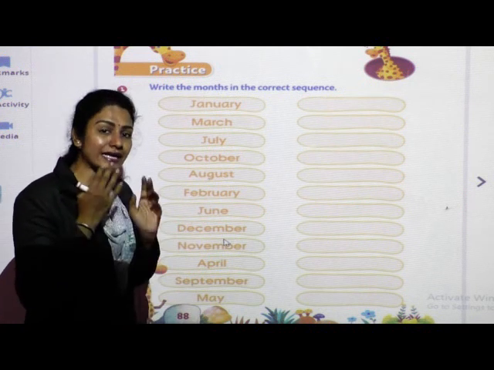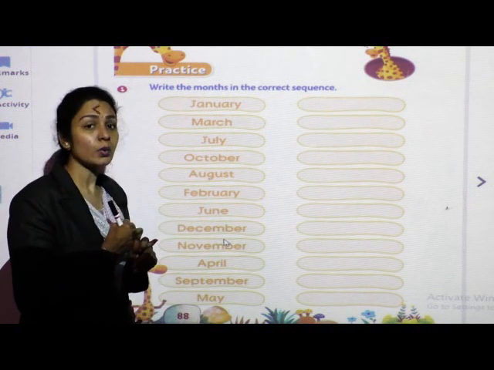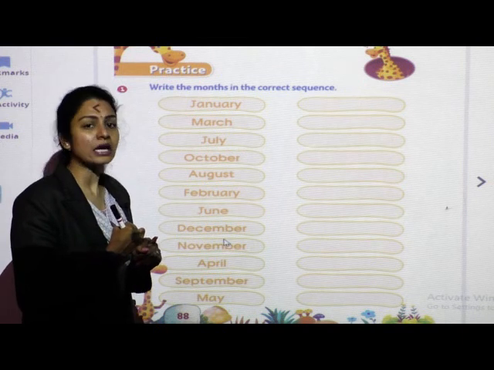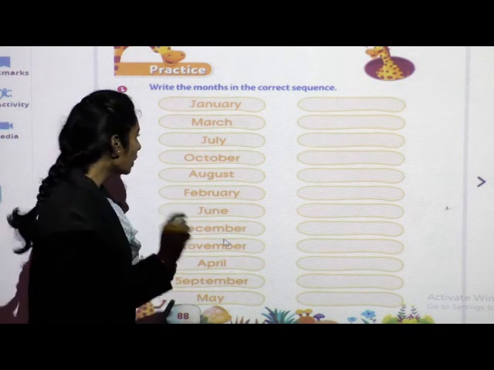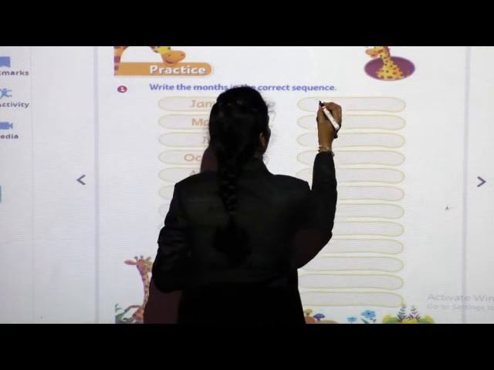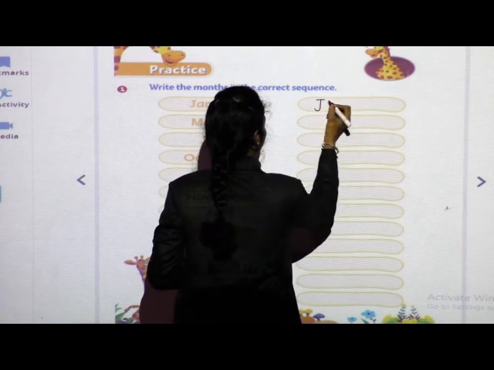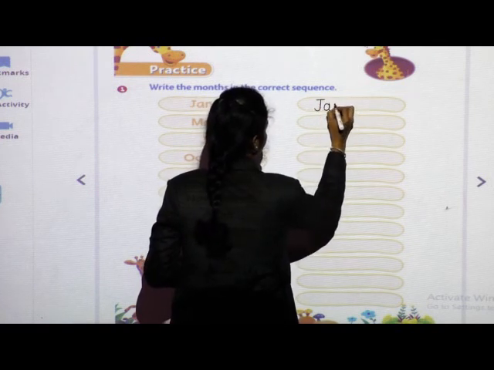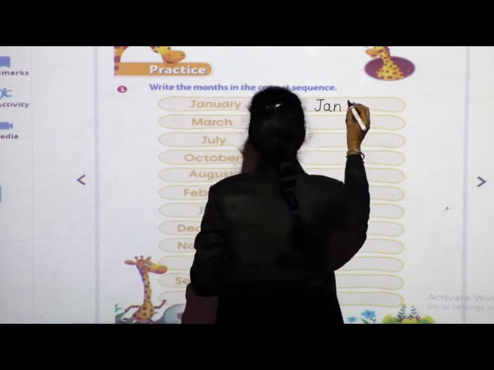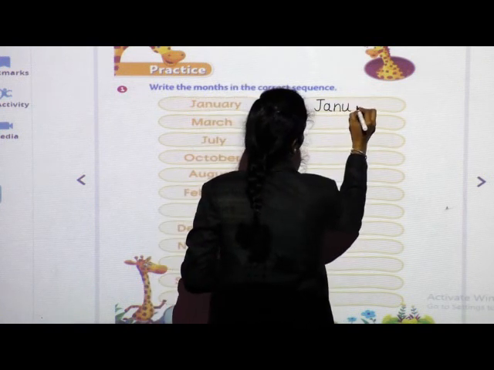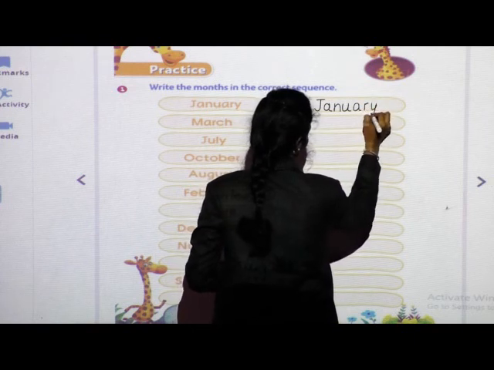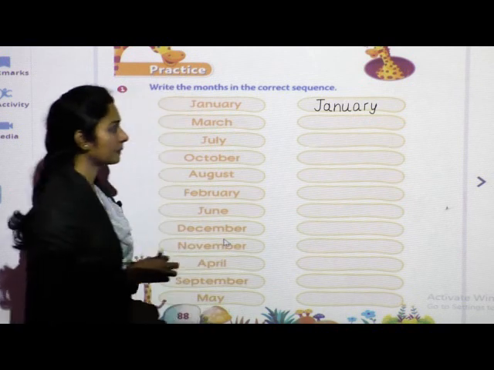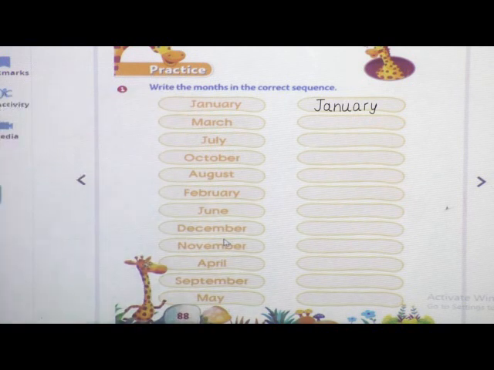So in the year, which month will come as the first month? What is the name of that month? January, right? Take your pencil, sharpen your pencil, say and write January, January, January.